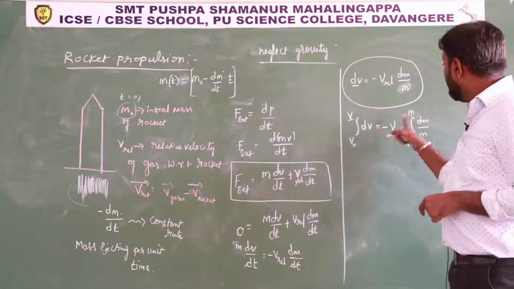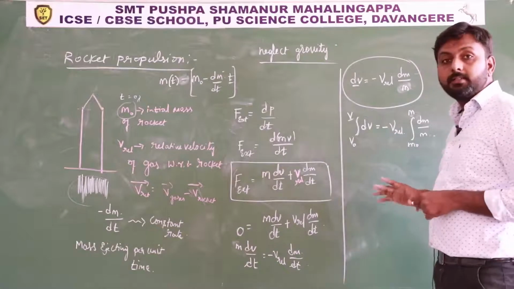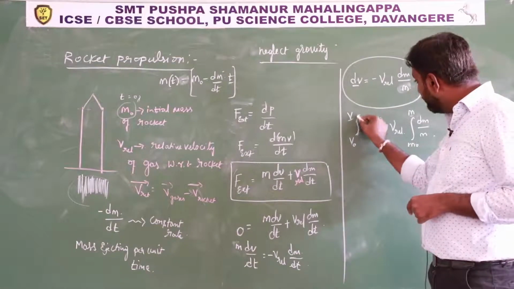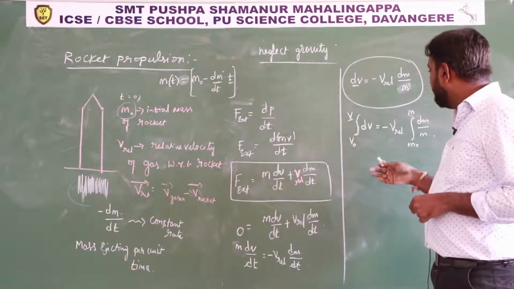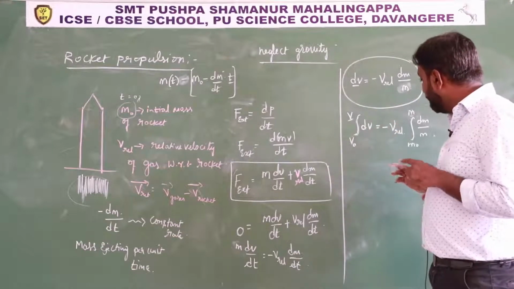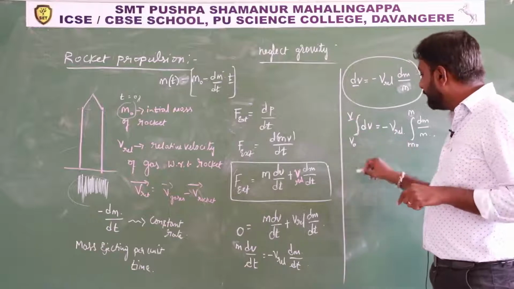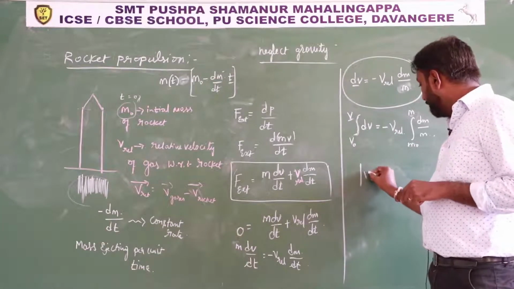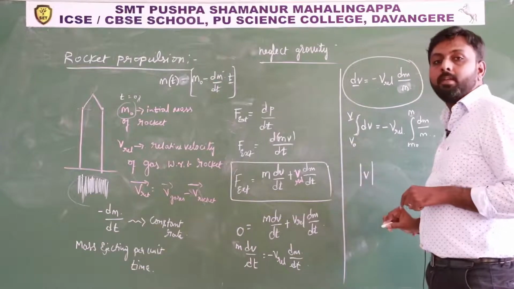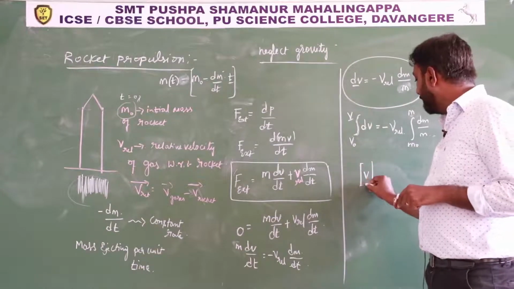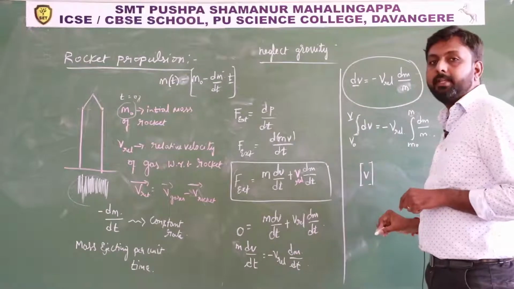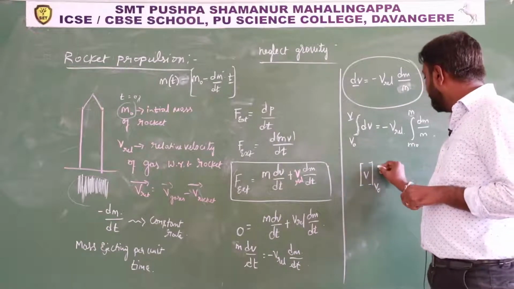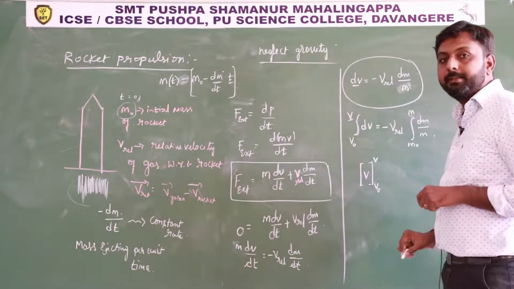And this is the symbol of integration. After integrating, this symbol will go off, which means we need not show this symbol. Integration of dv always becomes v. After integrating, dv becomes v. Then I have to write this lower limit like this, and this is the upper limit v.